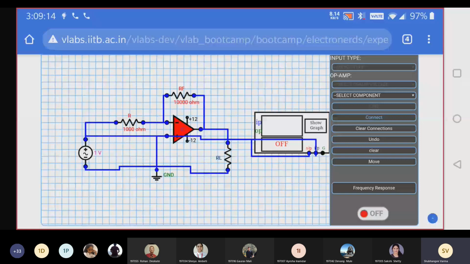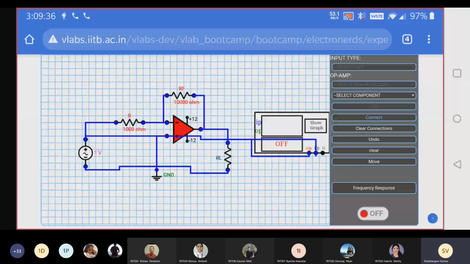Yes. So here you have to select the CRO. Place it on canvas and then click on connect, click on output, and then again click on the output terminal of op-amp. Then that connection will be made. Then click on input terminal and the second time click here on supply. Then the input terminal is done. Only output and input you have to connect. Output to output, input to input.